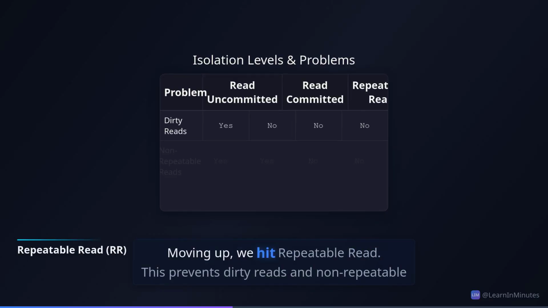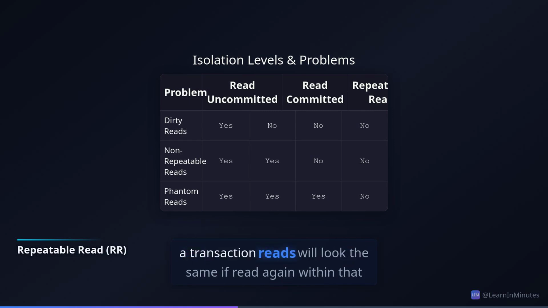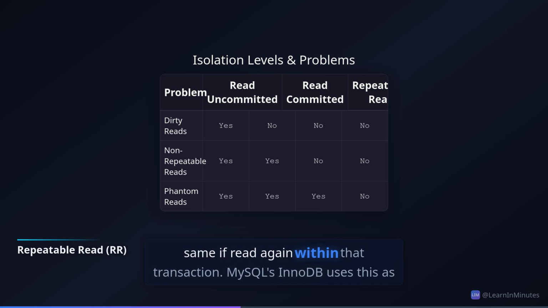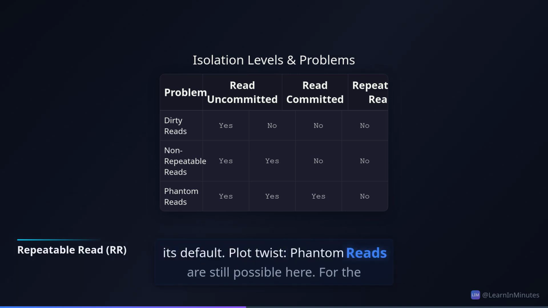Moving up, we hit repeatable read. This prevents dirty reads and non-repeatable reads by ensuring that any row a transaction reads will look the same if read again within that transaction. MySQL's InnoDB uses this as its default. Plot twist, phantom reads are still possible here.